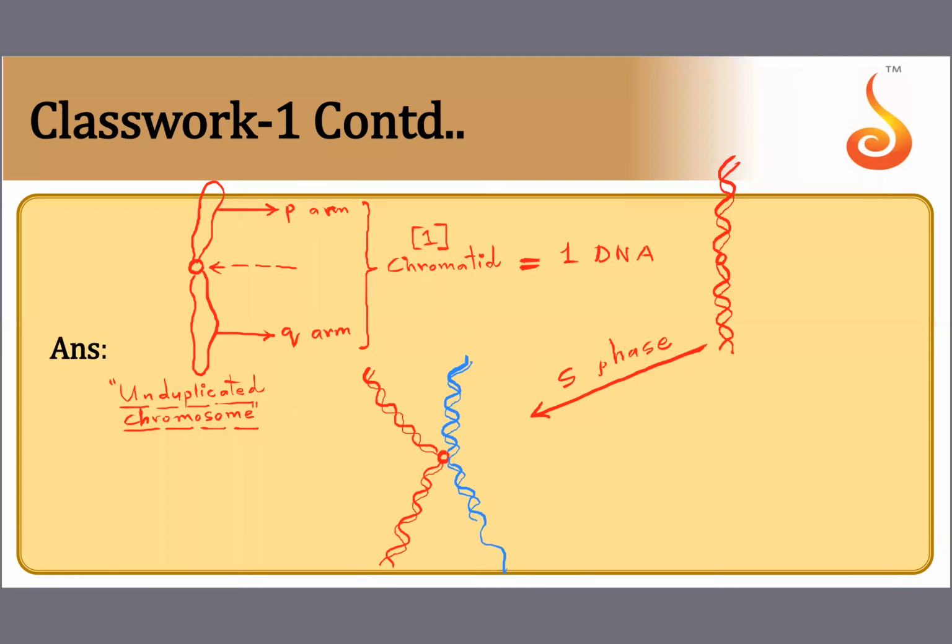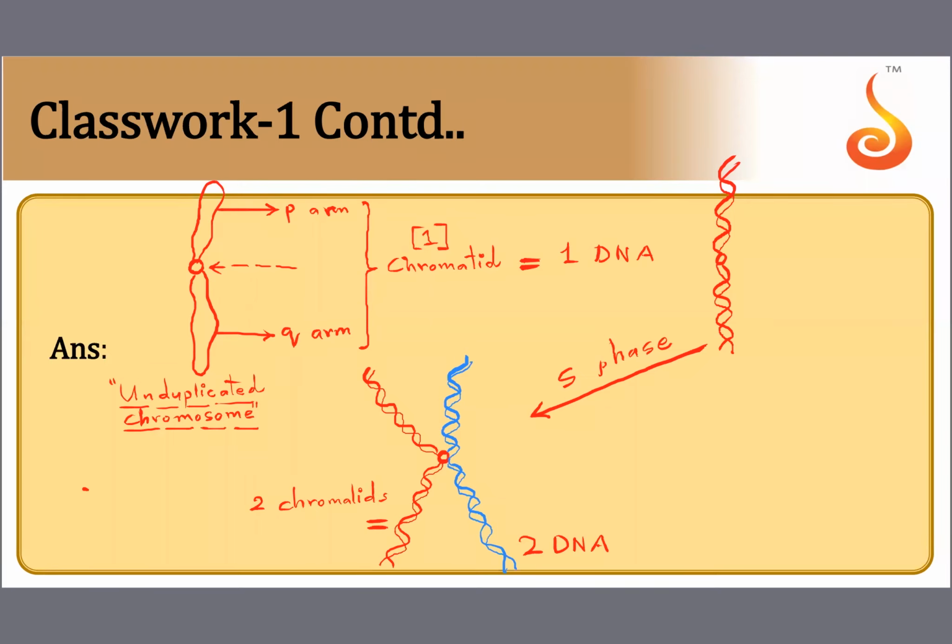And this second copy of DNA, I'm using that word already. It's a copy. It's a duplicate of the red one. So red and blue DNA molecules are both copies of each other. So now you can see this chromosome has two DNA molecules with it. And when these DNA molecules become condensed, it will become a chromosome which has two chromatids.